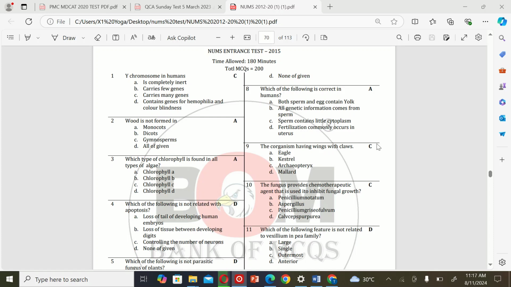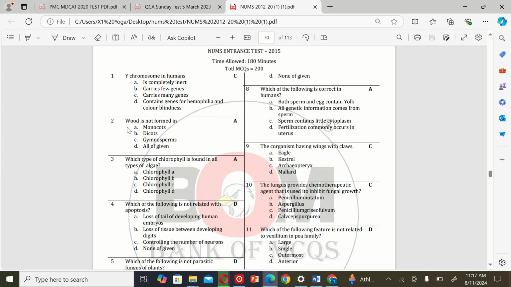Let's get started. So the first MCQ is: Y chromosome in human. A. Is completely inert. B. Carries few genes. C. Carries many genes. And D. Contains genes for hemophilia and color blindness. So the correct option is C.